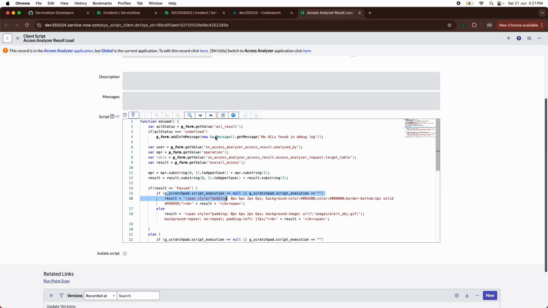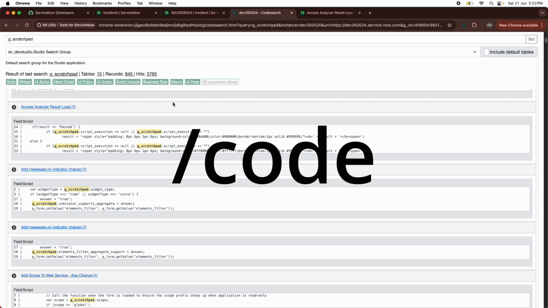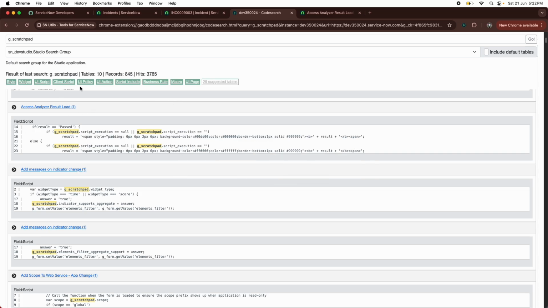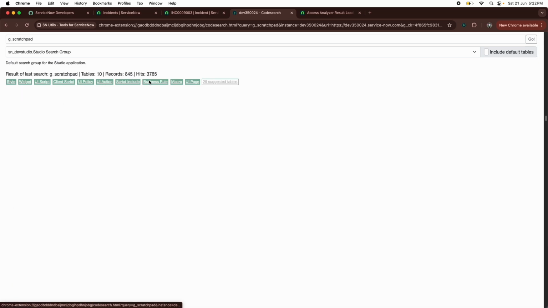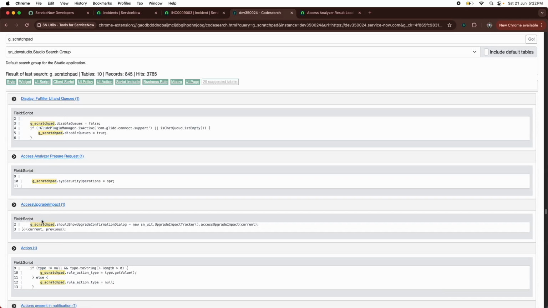So how easy right now to search a code with the help of this code generator slash commands. So these are all slash commands like slash tn for technical name, slash code for code generating. This is the second important command for all of the developers. If you want to see where it is used in script include, in business rule, all the names of the business rules will come up and you can directly just search for it.